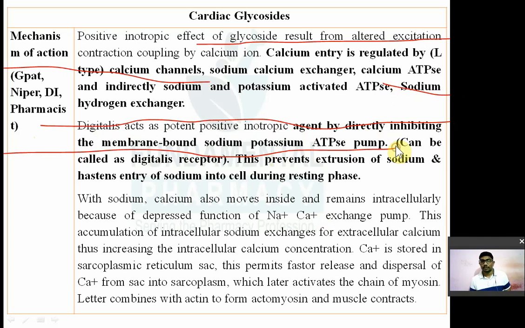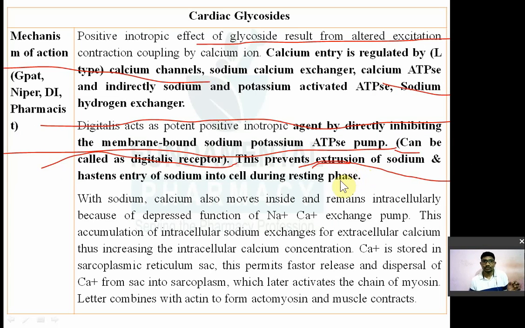So this will be the mechanism. So it can be called the digitalis receptor. So what is the receptor of digitalis? Sodium potassium ATPase pump. So digitalis inhibits the sodium potassium ATPase pump. This prevents extrusion. Extrusion means this prevents the efflux, that is, it prevents sodium from going from inside the cell to the outside.